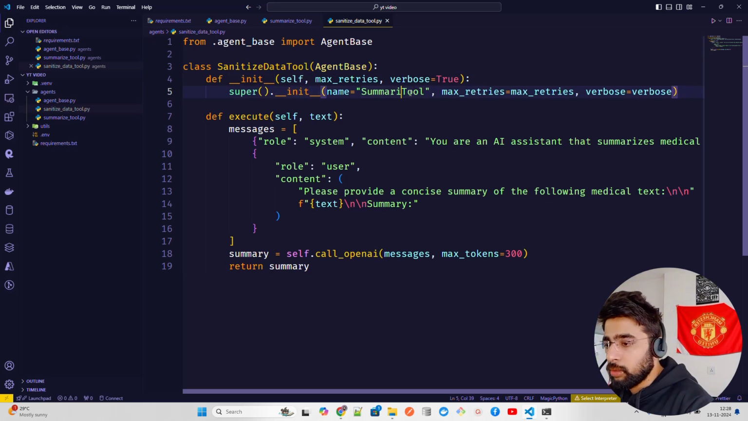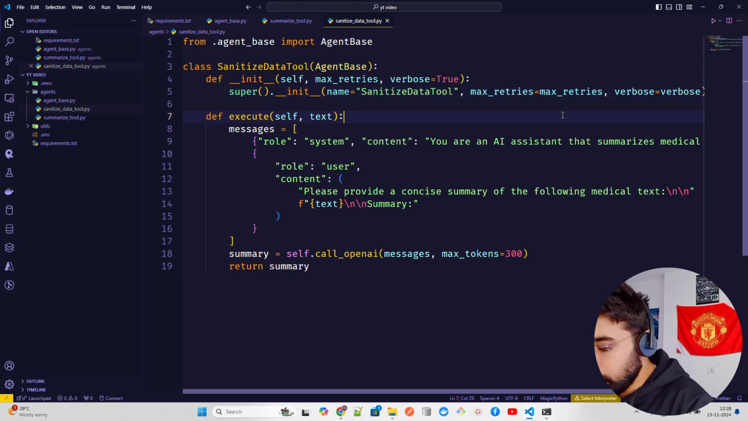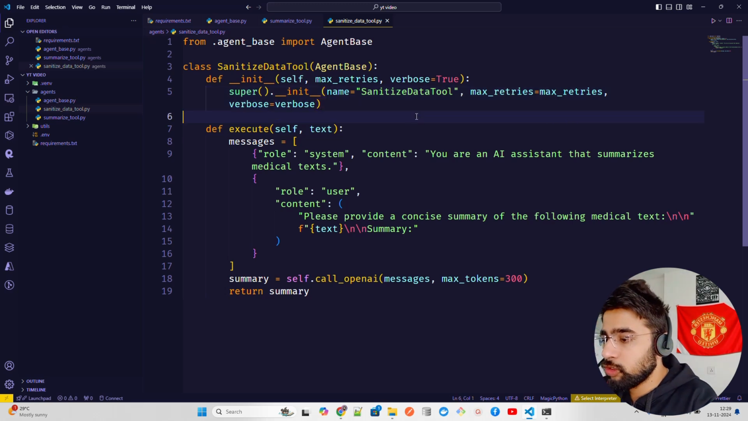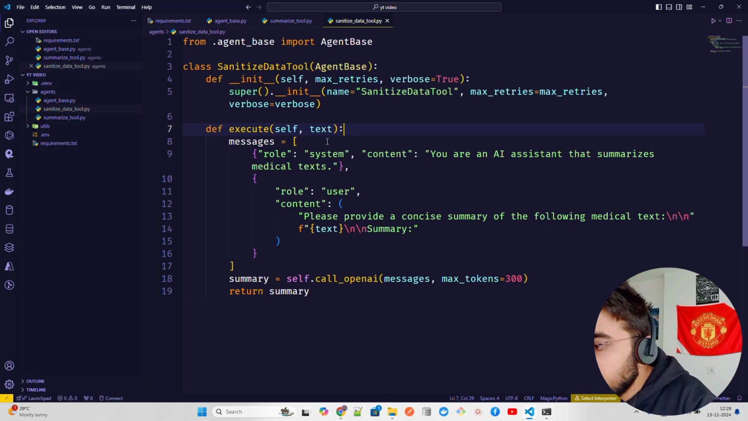So let's just do that. I'm going to do the sanitize data tool. That's what we do. And then let me do an Alt Z so you can see it. Sanitize data tool, and then you have max retries, and then verbose, right? That's what we have. Now this execute is fine.